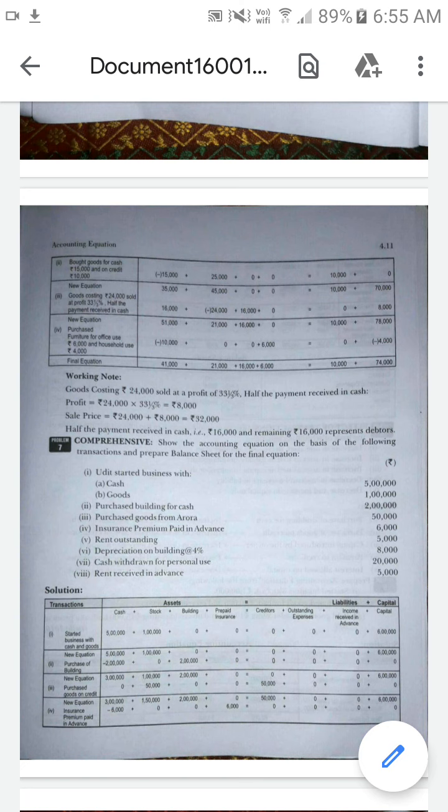Okay, prepaid rent. So I already told that prepaid expenses will become an asset. Prepaid is coming under the asset side.